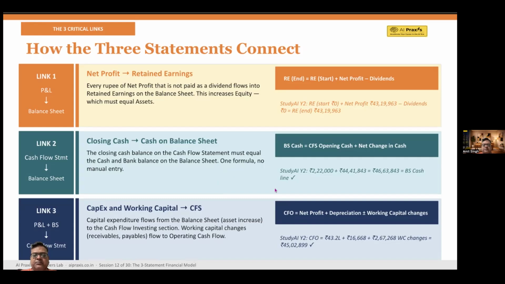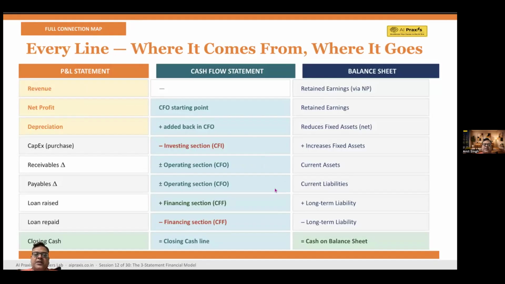lakhs. So the final insight is these three links connect all three statements, and if these are correct, your model will always balance. Now let's correct everything. This slide shows where each number comes from and where it goes, across all the statements.